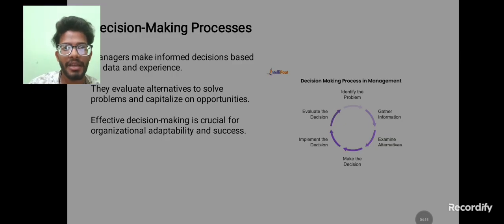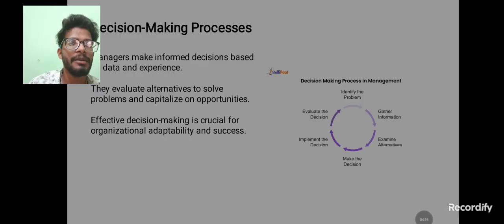Next, the decision making process is one of the most important concepts that you can use in manager science. Managers make informed decisions based on data and experience. They evaluate alternatives to solve problems and capitalize on opportunities. Effective decision making is crucial for organizational adaptability and success.